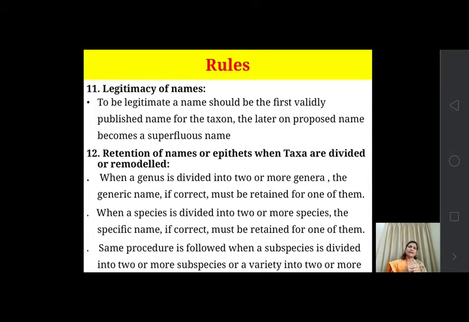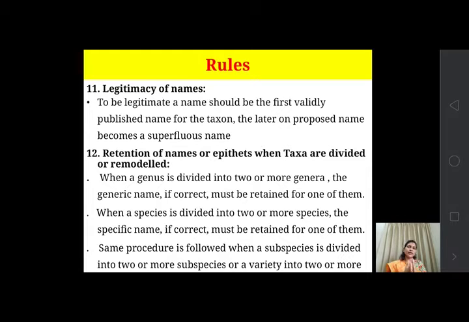Then legitimacy of names. To be legitimate, that is to give the lawful name to a particular specimen, a name should be the first validly published name for the taxon. So to give the name to any particular taxon, it should be validly published.